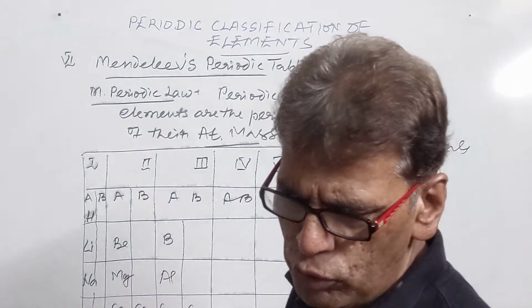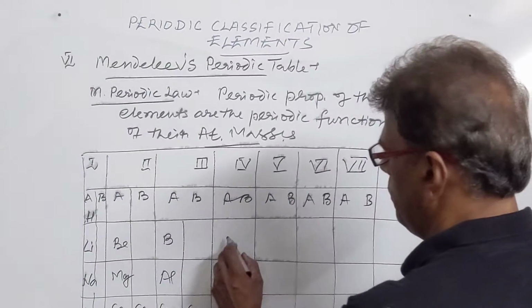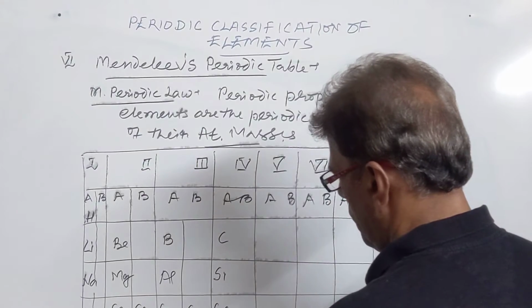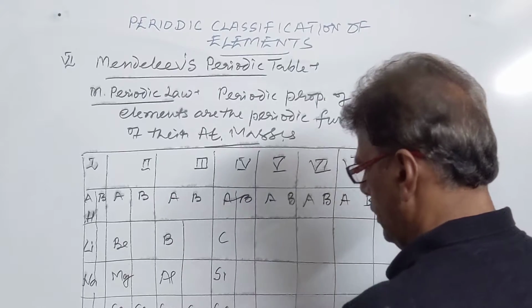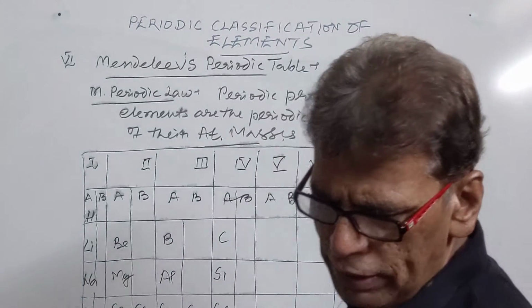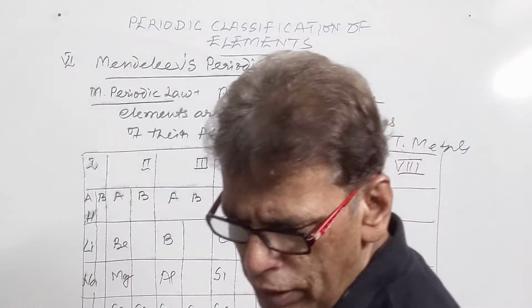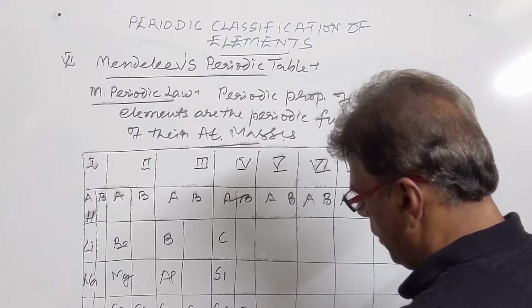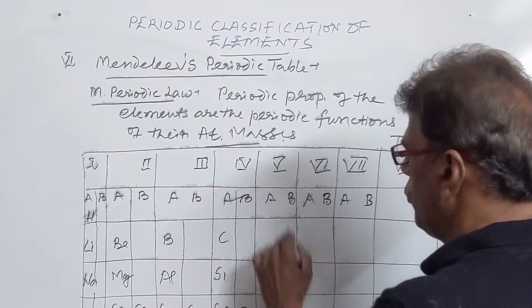Then we have the fourth group. It contained the carbon family: carbon, silicon, germanium, tin, lead. And along with that, the B part of this group contained the elements titanium, zirconium, and hafnium. Titanium was present with germanium. Then we come to the fifth group.